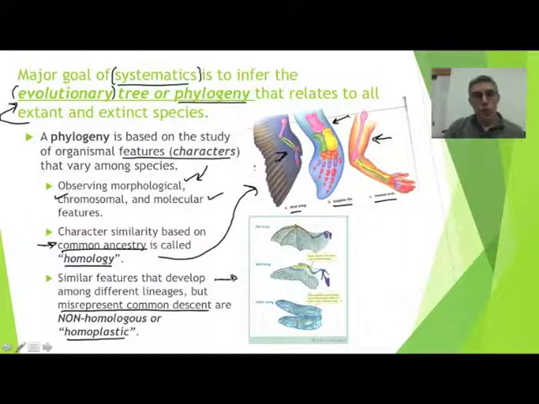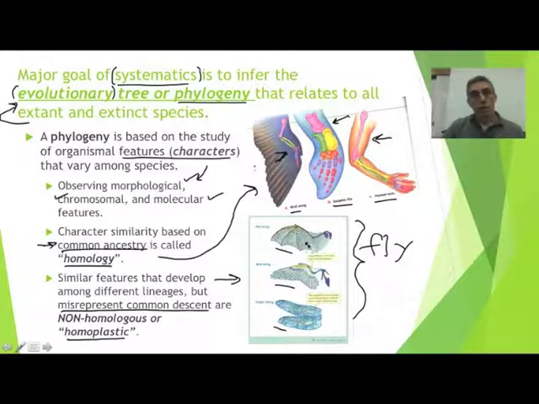So if you look at the diagram on the right hand side here, if you look at the bat, and if you look at the bird, and if you look at the insect, all three of them have the ability to fly. And to fly, you have to have wings. And so we see wings in each organism.